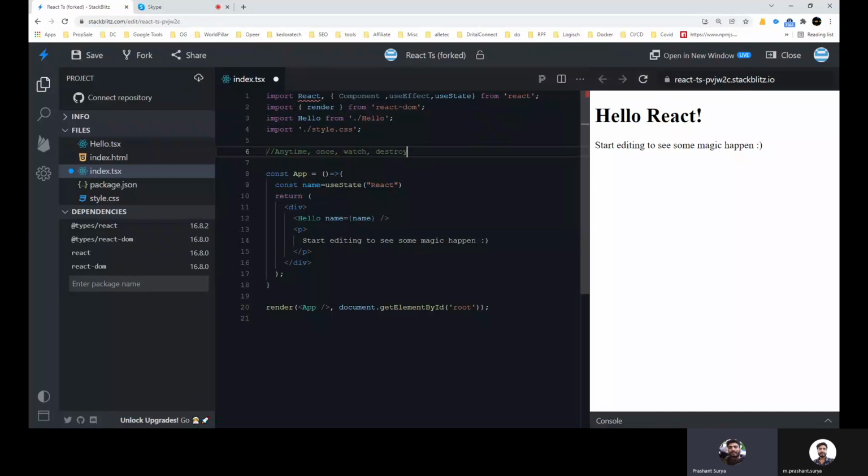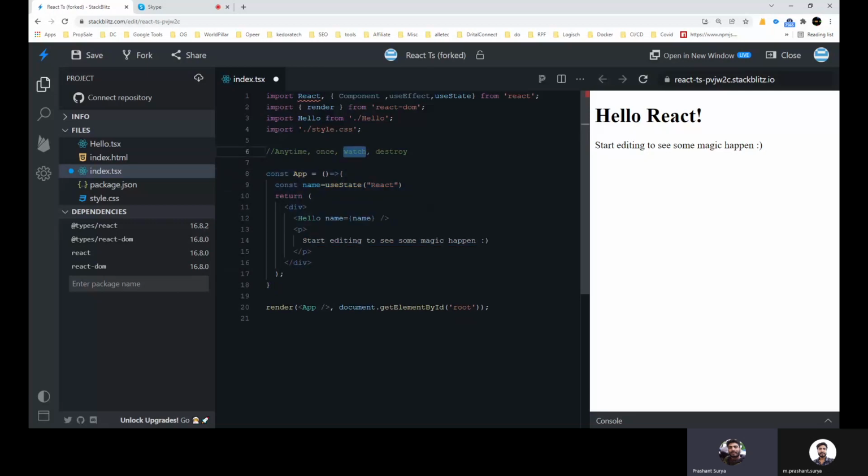In the case of anytime, you want to execute some logic anytime. Anytime means at the first initialization and in the update case as well. So if the component is initializing for the first time, it will execute, and also when something updates in your component or in your state, it will execute. That scenario is called anytime. Once means that if you want to execute something on the initialization of this component, it will execute only once. The logic will be executed when the function component initializes.